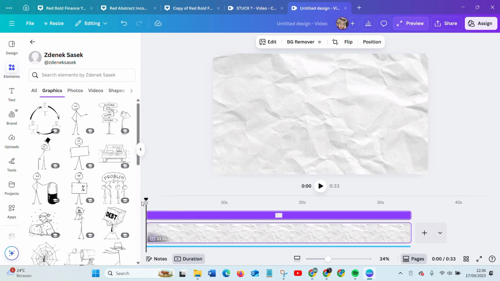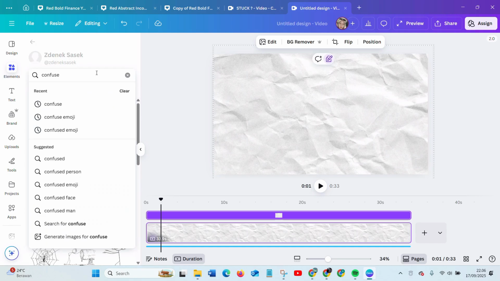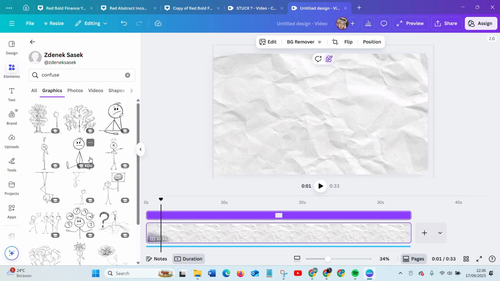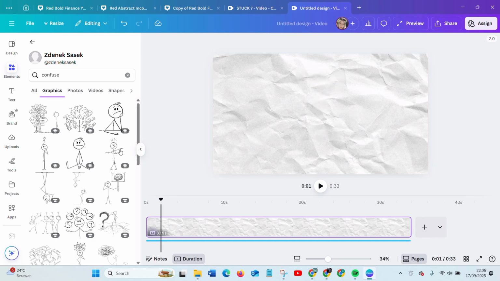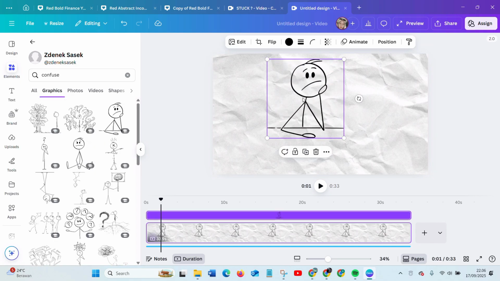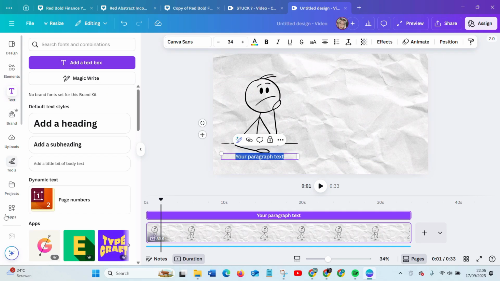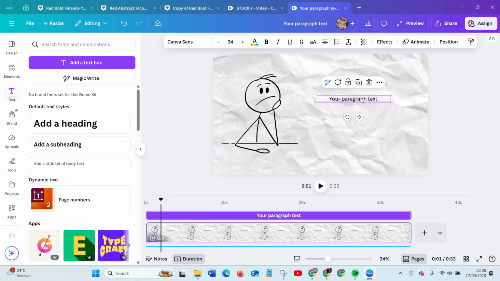If you hear the first sentence, do you ever feel stuck? Feel stuck means like confused, so you can search for confused in here. So you can search for the stickman graphics. You can enter, and then you can enter the text in here.